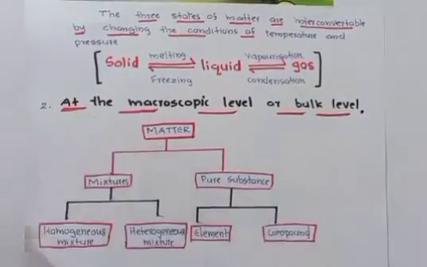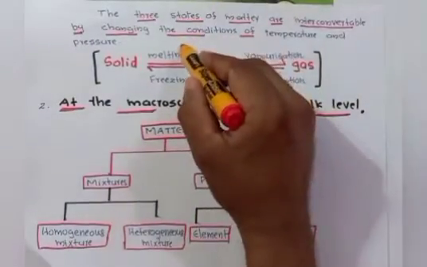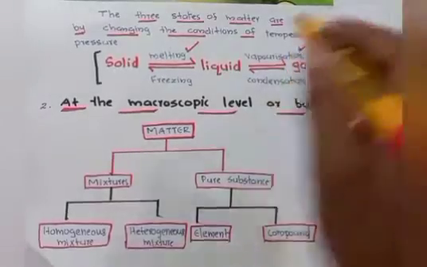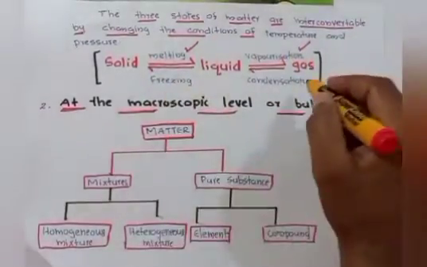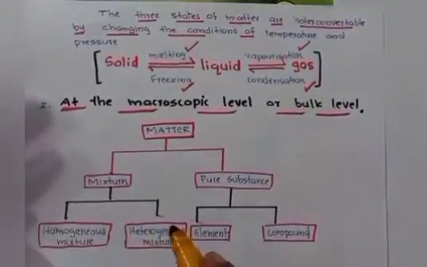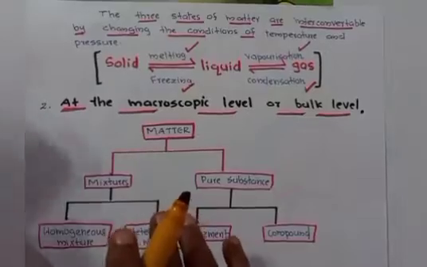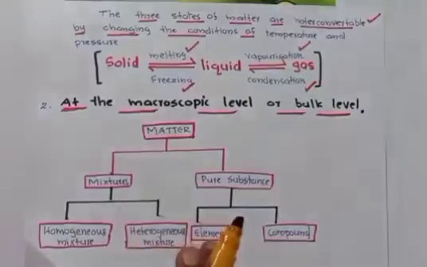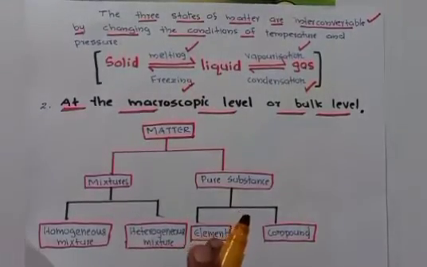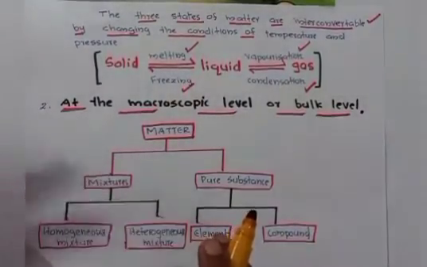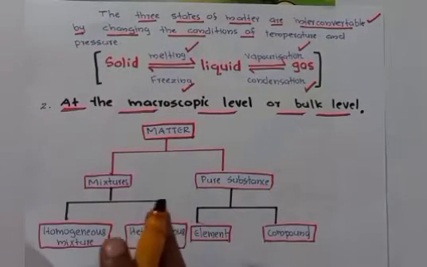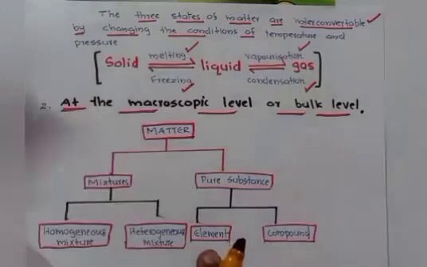The process of conversion of solid into liquid is called melting. Liquid into gas is called vaporization, and gas to liquid is called condensation. Then liquid to solid is called freezing. That means these three states of matter are interconvertible. ഇതാണ് നമ്മുടെ ഫസ്റ്റ് ക്ലാസിഫിക്കേഷൻ.